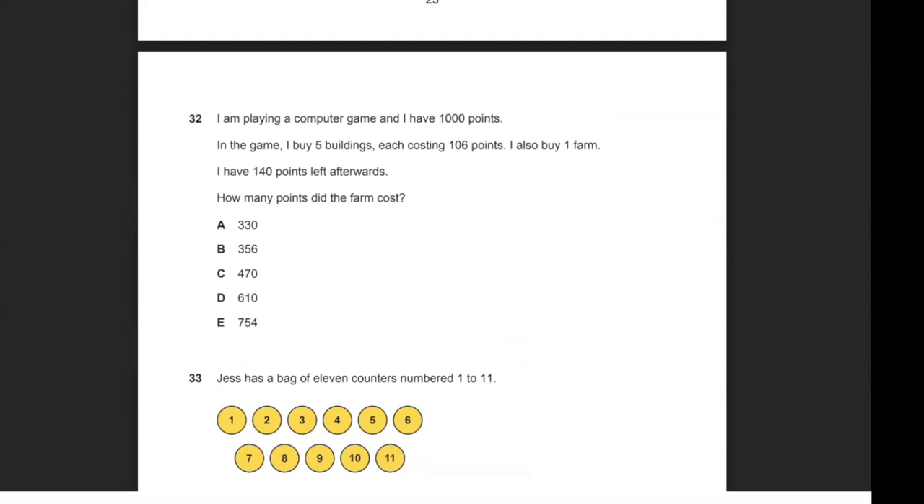So 5 buildings, each of them is 106 points. So just 106 multiplied by 5. That gives me 6 times 5 is 30. So put down the 0 and carry the 3. 5 times 0 is 0, plus 3 is 3. 1 times 5 is 5. So that is 530 points. So if I spend 530 points out of the 1,000, how many do I have left over?